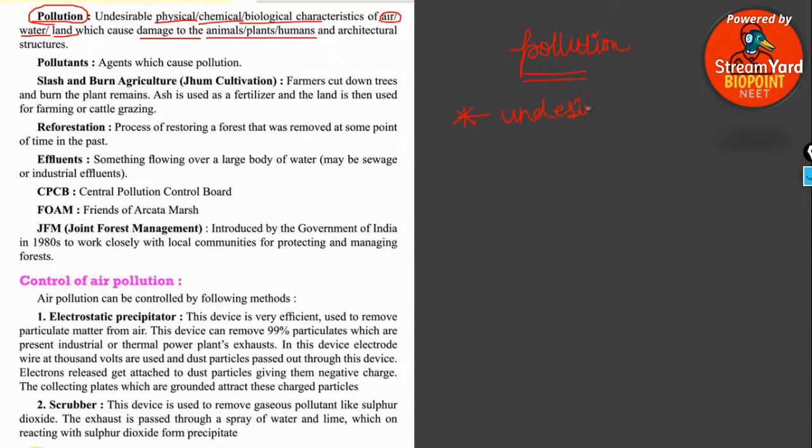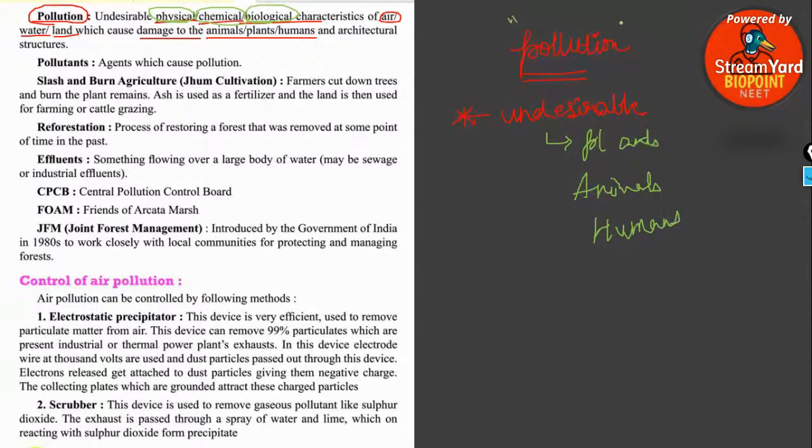Pollution can be any kind of undesirable change happening in the environment that can affect all living organisms such as plants, animals, humans, etc. So pollution can be defined as a physical, chemical, or biological character of air, water, or land which can cause damage to animals, plants, humans, and all architectural structures.